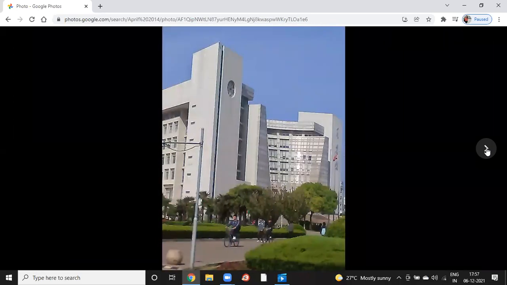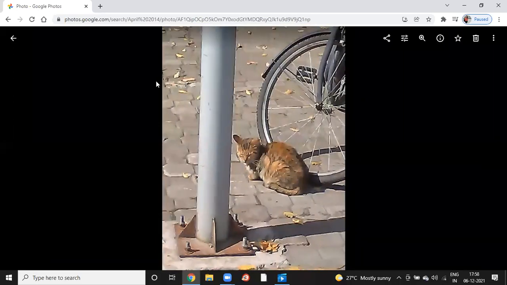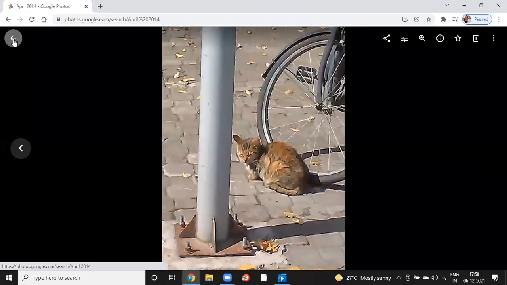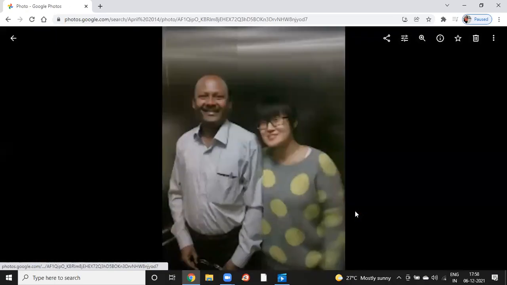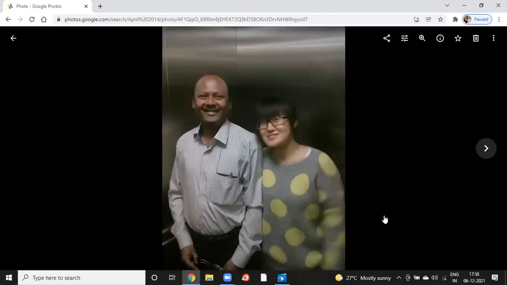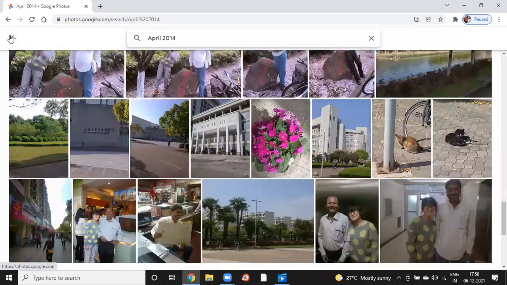This is the library building of Shanghai University. Pin drop silence is there. This is a Chinese cat. This is one of my friends in China, Mei Ling Xing. Some photographs are there.